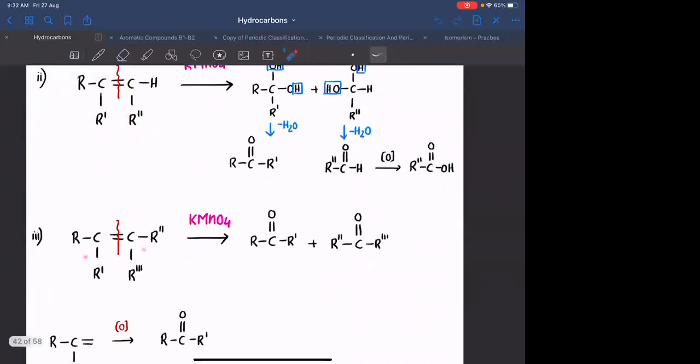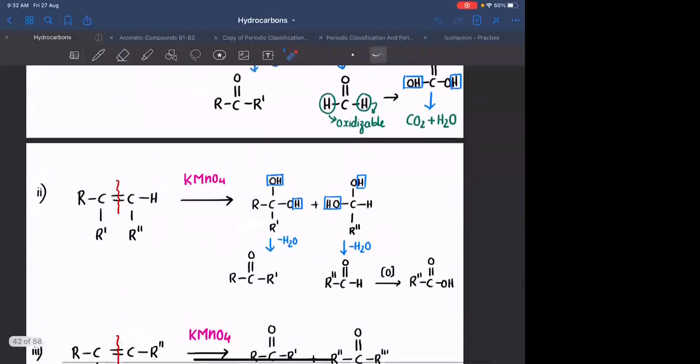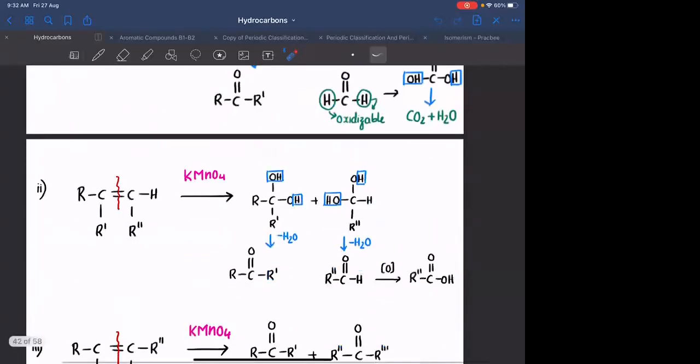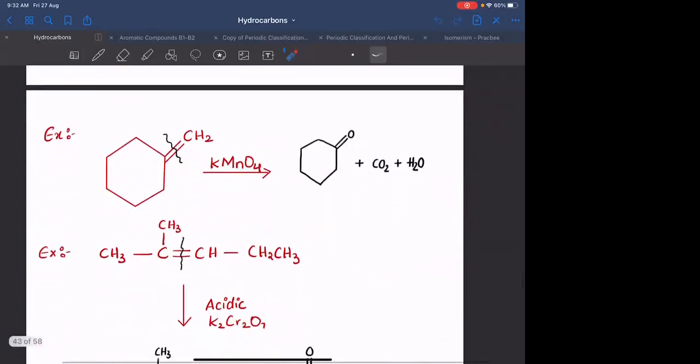In this case, both of them will convert into ketone. The highly substituted part converts into ketone. One substitution less converts into carboxylic acid. The least substituted carbon converts into CO2 and H2O. So based on this reaction, you can form only ketones and carboxylic acids. You can never get an aldehyde. If you want to get an aldehyde, you can do a reaction called ozonolysis.